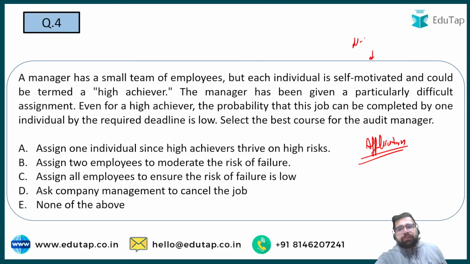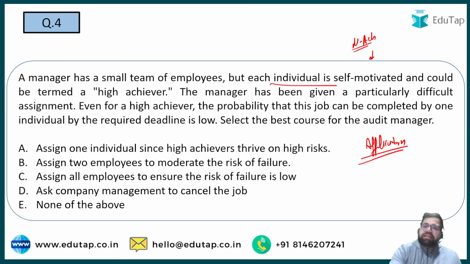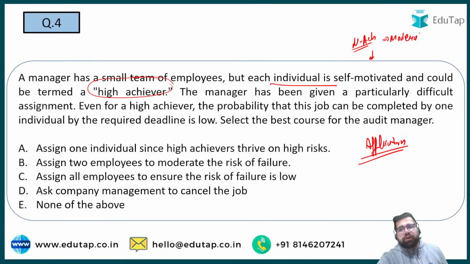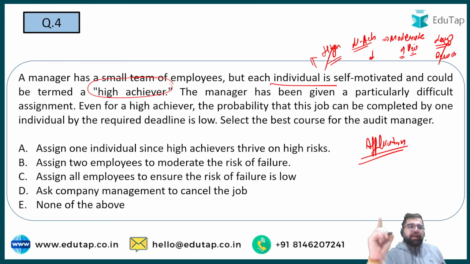Now, if you know the person who is driven by need of achievement, because it is clearly given that employees in this particular company are termed as high achiever, and those who are high achiever, they work on moderate risk. They do not work on high risk. They do not work on lower risk, because if they work on lower risk, their reward will also be low, and if they work on higher risk, the chances of failure are also very high. So they will try to avoid these two situations. They try to avoid the extreme, and they try to work on what? Moderate level of risk. So therefore my right answer will become what?